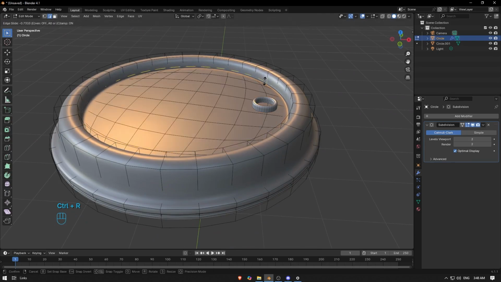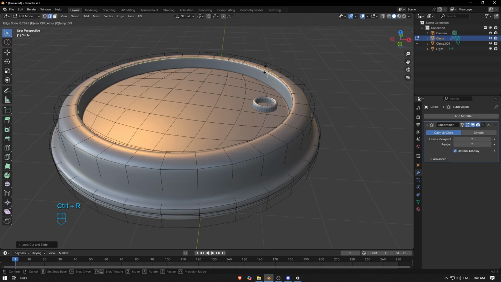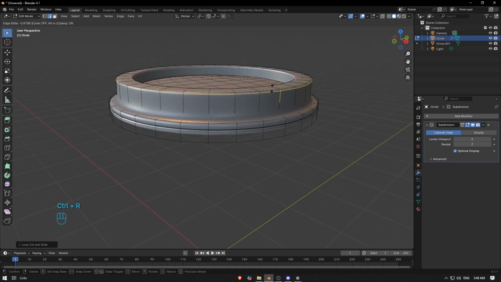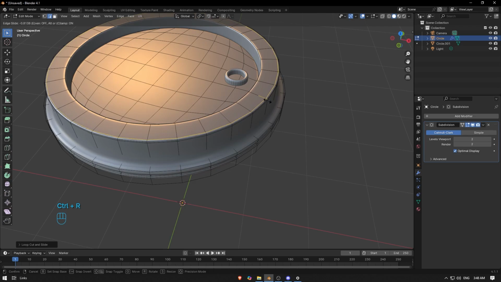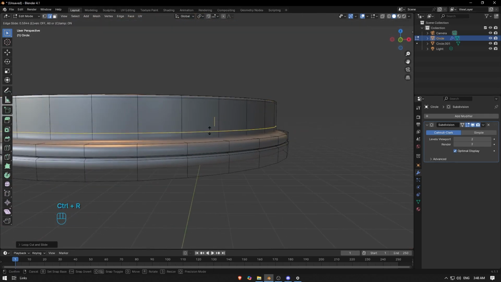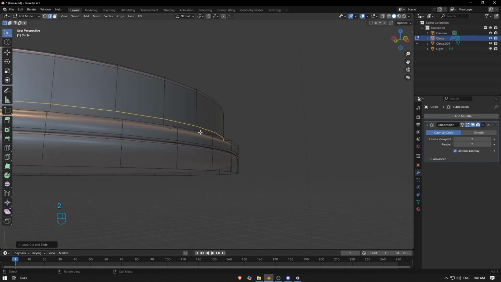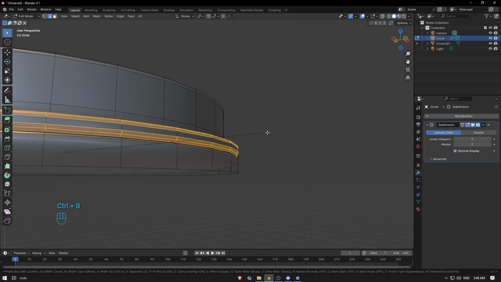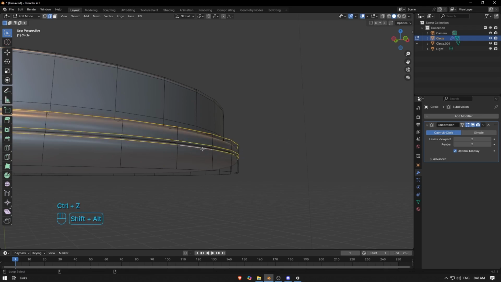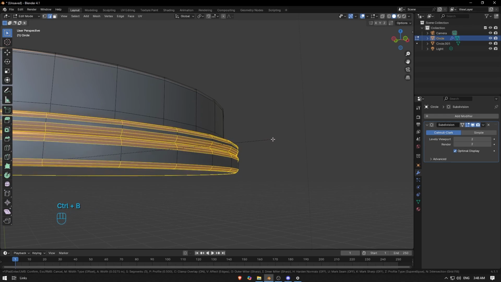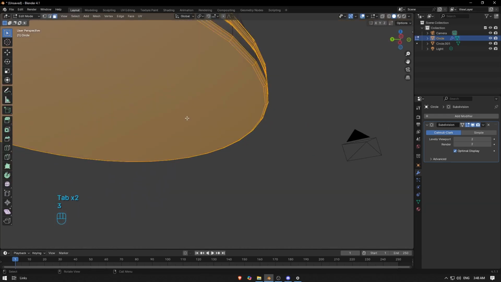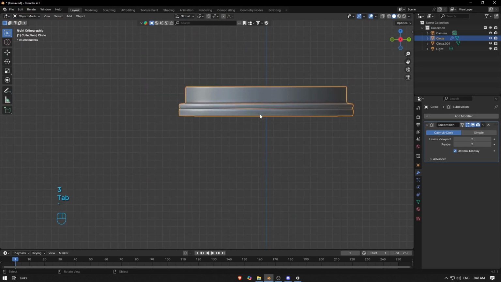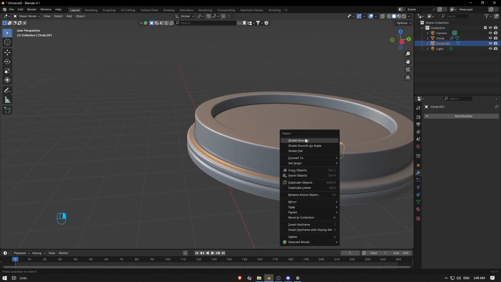You just need to add one more loop cut here to make it sharp, and one on top, like this. And we're gonna do the same here: one loop cut here, and one here. Going down, make something cool. For this we can just bevel them or add loop cuts, but I think bevel is good. So I'm gonna select both of these, go with bevel, close to this one. And here that's good. Next we choose this one and choose smooth.